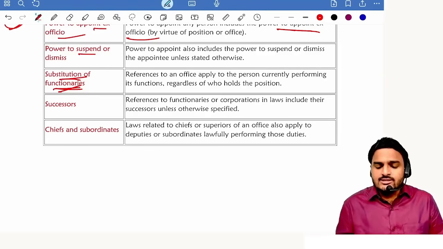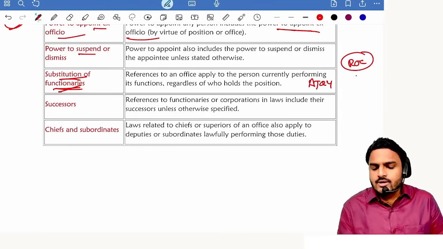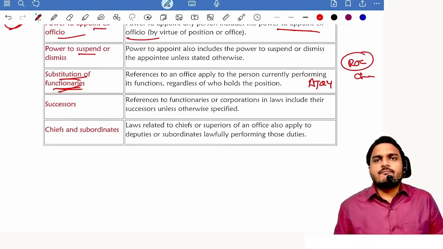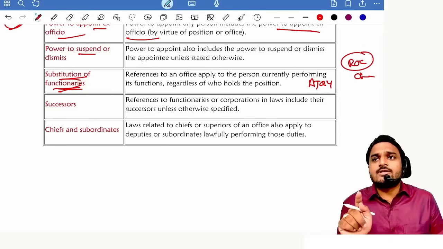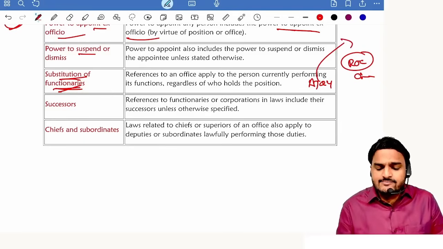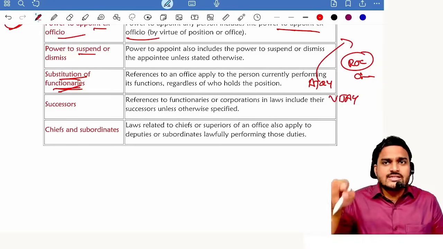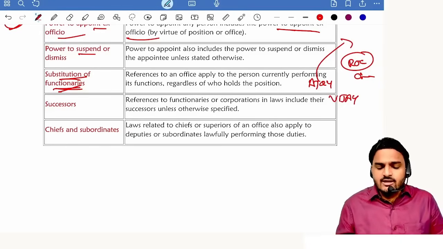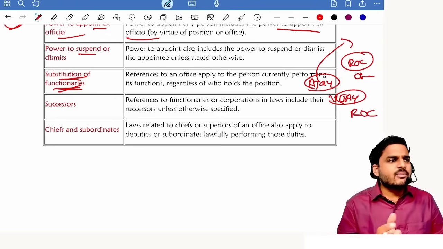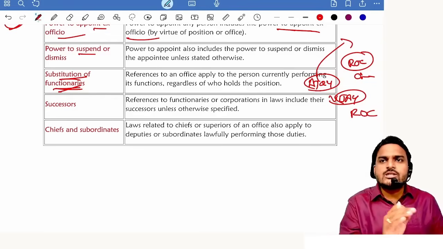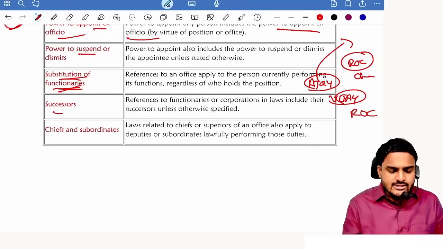The reason, suppose now Mr. Ajay is ROC of Chennai. File documents with Ajay for getting certificate of incorporation. If I use this word, tomorrow if Ajay gets transferred and if Vijay comes to the position of Ajay, I need to make amendments to all these rules. But instead of writing their names, if I give reference to ROC, persons will come and go, but ROC position is having perpetual succession. Successors.